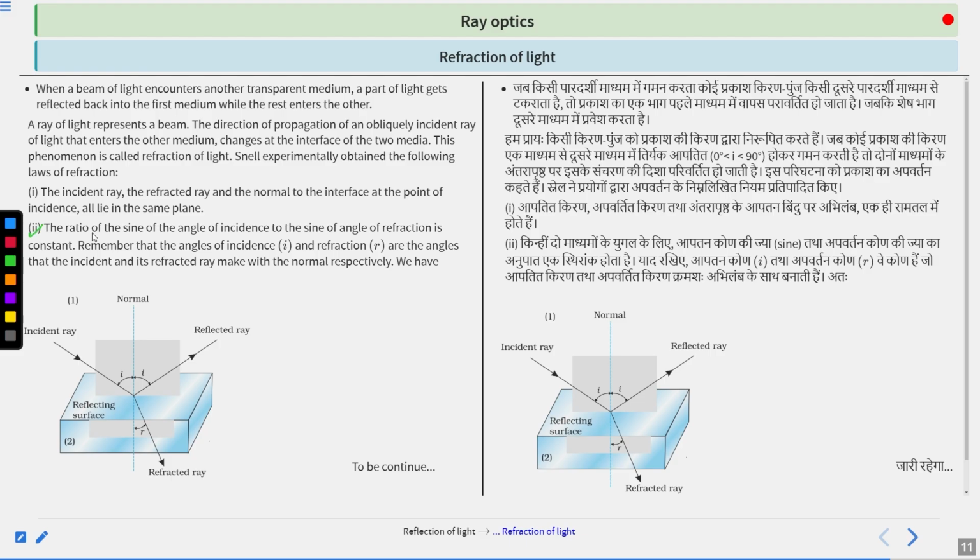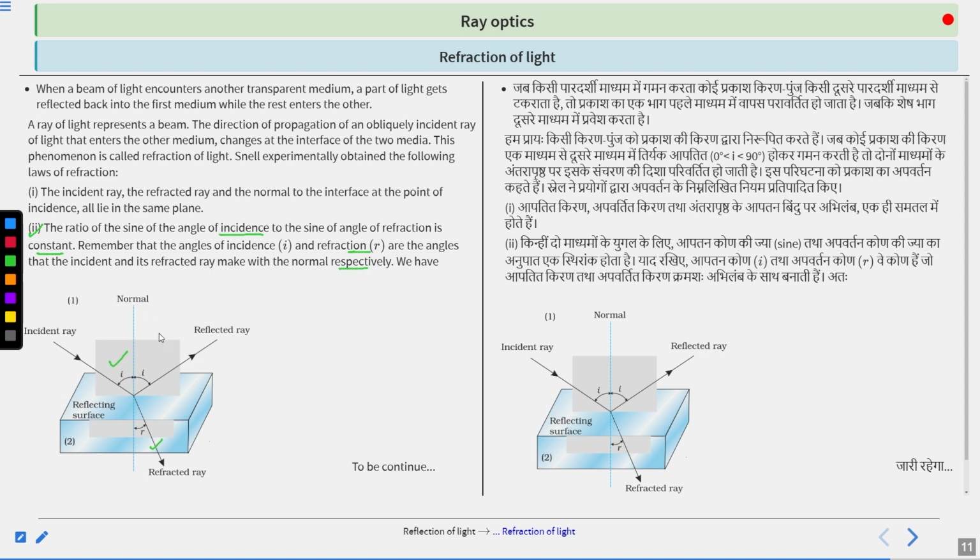Second, the ratio of the sine of the angle of incidence to the sine of the angle of refraction is constant. Remember that the angle of incidence and angle of refraction are the angles the incident ray and the refracted ray make with the normal respectively.